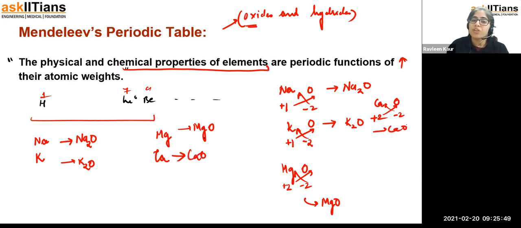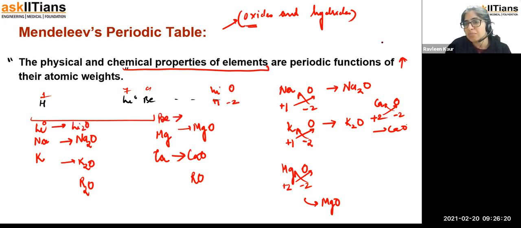So we can observe from here that some similarities are coming in the form of oxides. Some oxides have the general formula R2O. Some oxides have the general formula RO. And there is a possibility that there can be another general formula also. Right, guys? If you take one more example, lithium, its valency is also +1 and oxygen's valency is also -2, so that gives you Li2O. If you take beryllium, its valency is +2. Oxygen is -2. Again, you will get BeO.